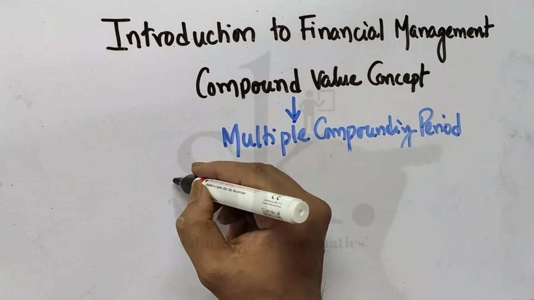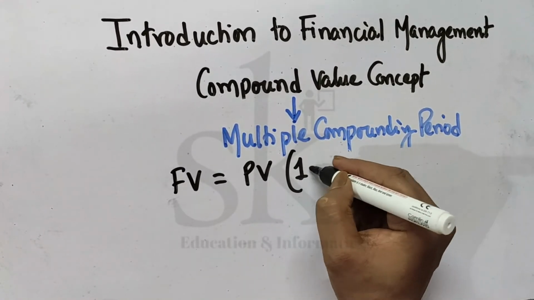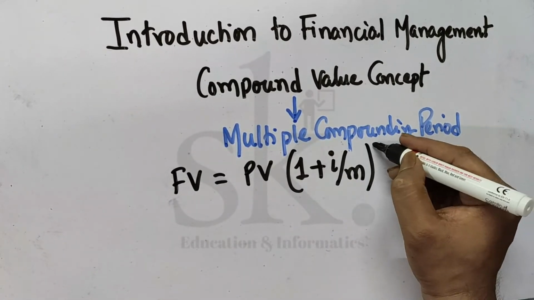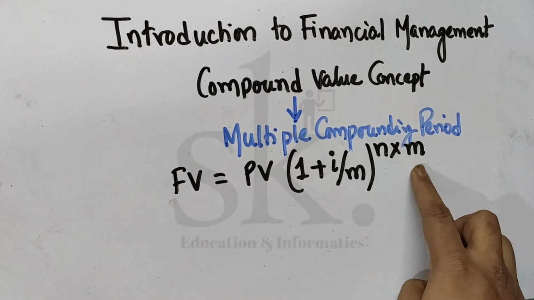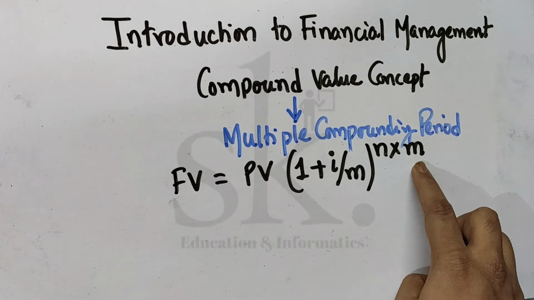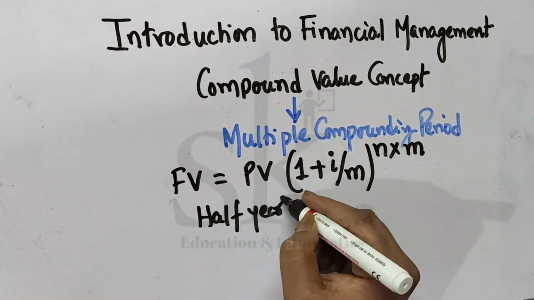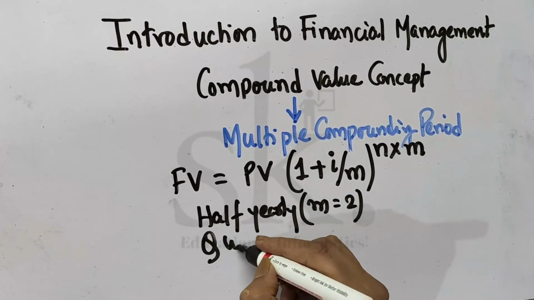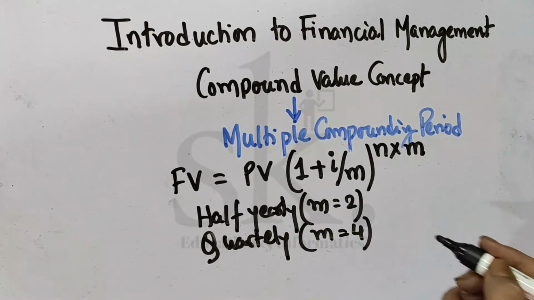We said again, future value will be equal to present value. The formula remains the same, into 1 plus r, here is the change, divided by m, to the power n into m. Now we have to understand what this m is. M refers to the number of times per year the compounding is made. So if interest is given half yearly, then m will be 2. If the interest is given quarterly, then m will be equal to 4.